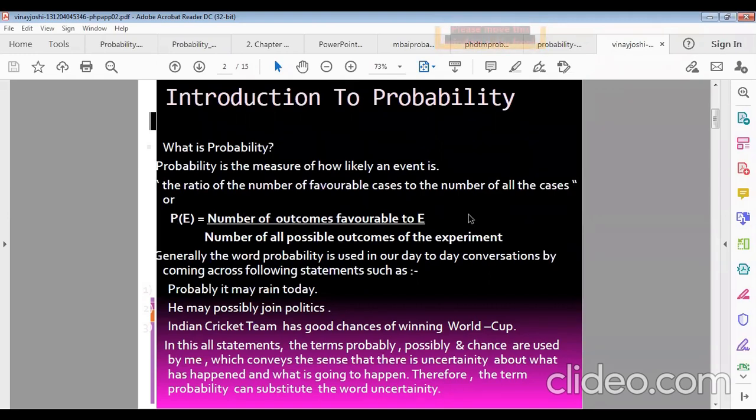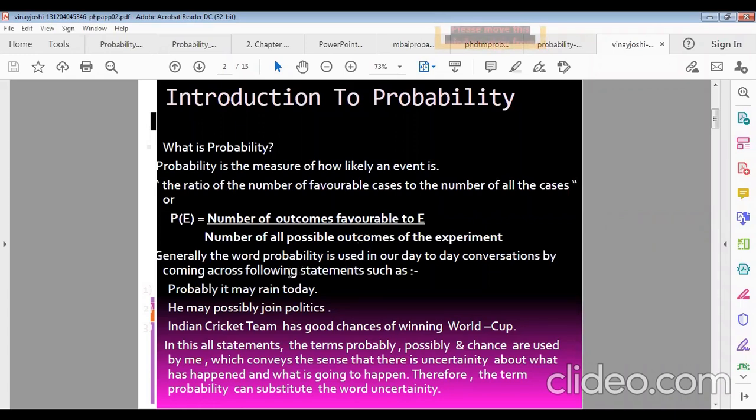Remember it. Similarly, for getting an odd number from a dice, how many odd numbers are there? 3 odd numbers, 1, 3 and 5. So the favorable outcomes are 3, and the total sample space, the total outcomes, is 6. So for getting any odd number from a dice, the probability will be 3 by 6, that means half.